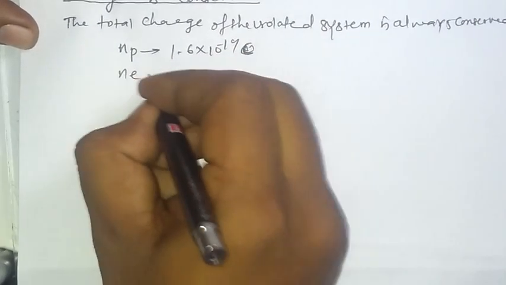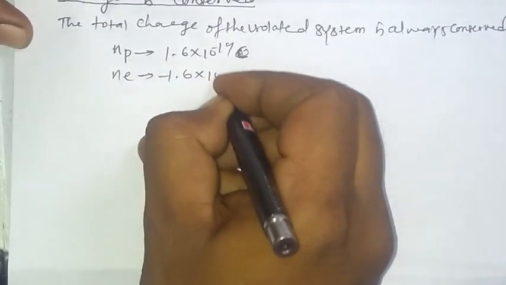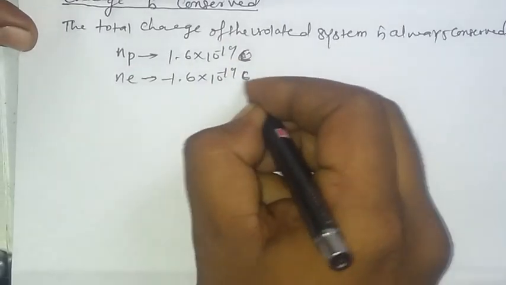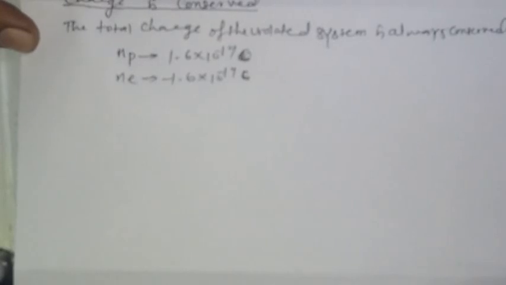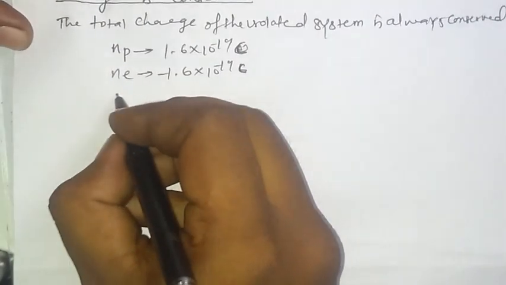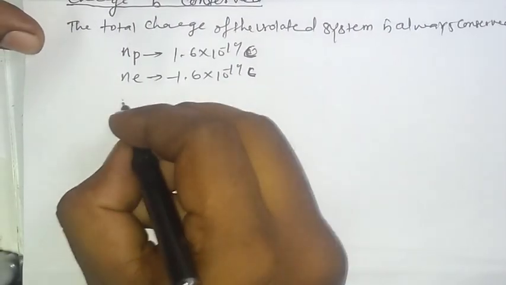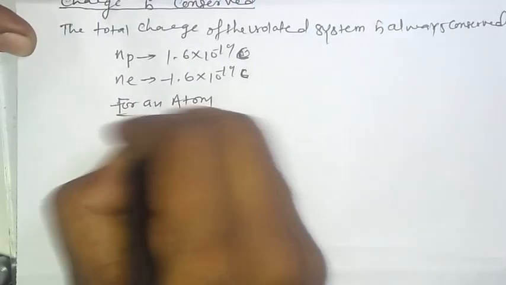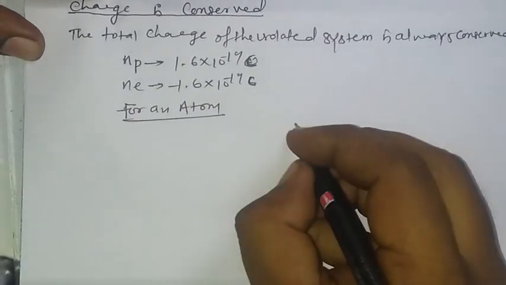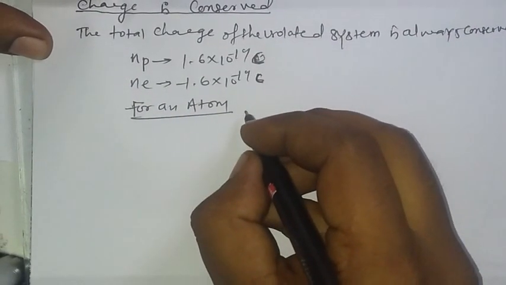Similarly, the electron carries a charge of minus 1.6 into 10 to the power minus 19. The magnitude of both charges is the same, but the sign is opposite. If we talk about the atom, the net charge, the total charge, is 0 before and after the creation.